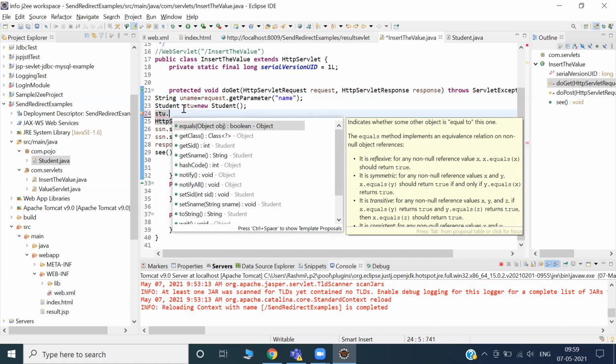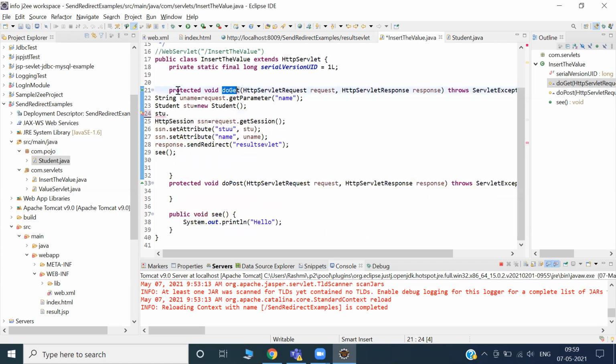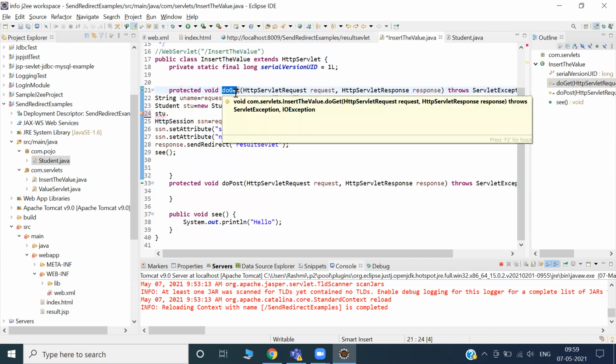Because we are not calling any object of this class and we are not calling the doGet method, we can't test it. If we called it, we could check whether, in place of the doGet method, we are also getting all those 11 methods from the Object class, or 9 methods.